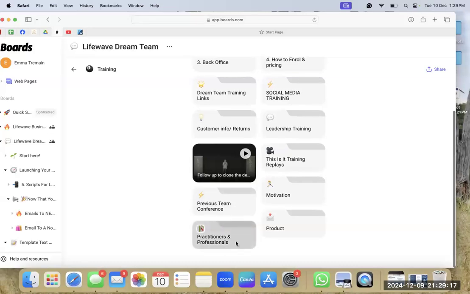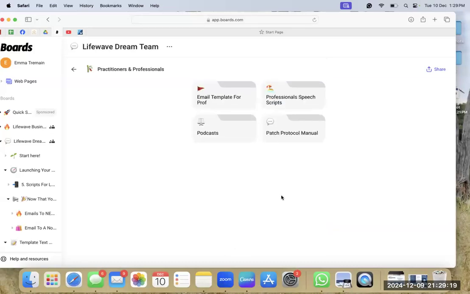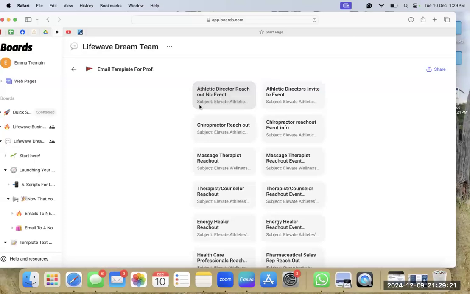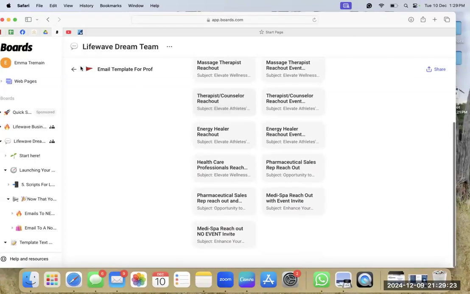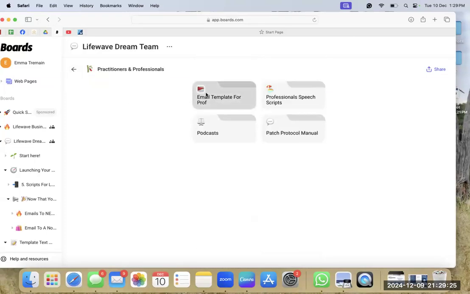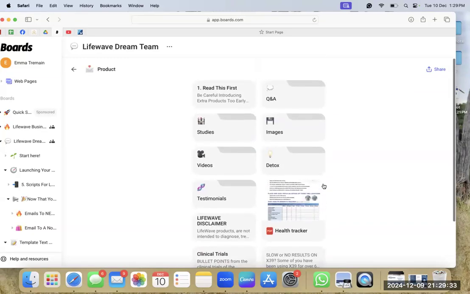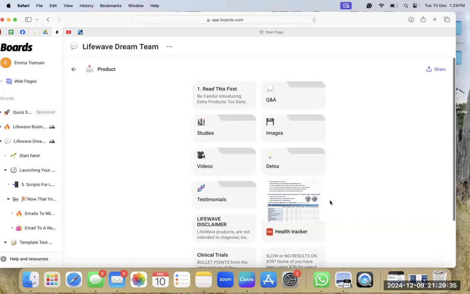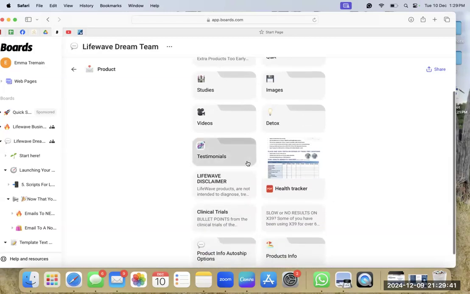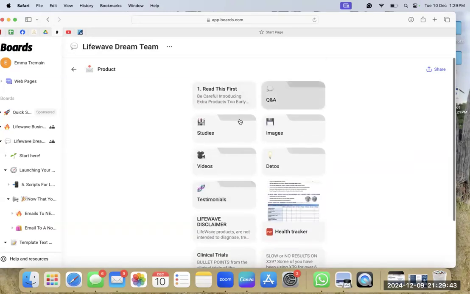What else have we got? Practitioners and professionals. We've got a bunch of information in here, email templates for practitioners and professionals. And then we also have product info. So everything on the product you need is here. The detox, Q&A, health tracker, the disclaimer, testimonies, all of it. Everything's in here. Just feel free to go through that at your own leisure.